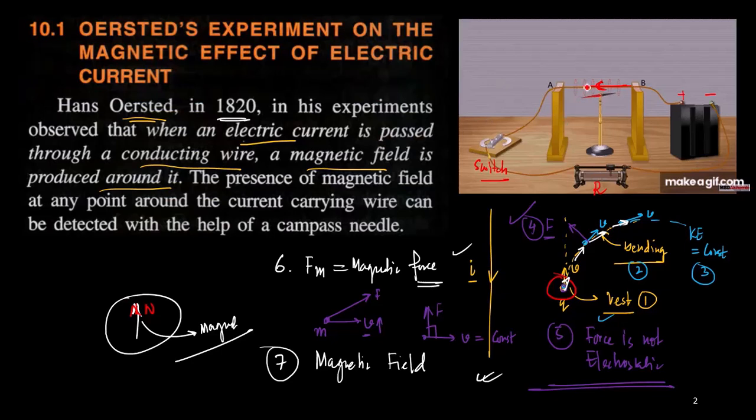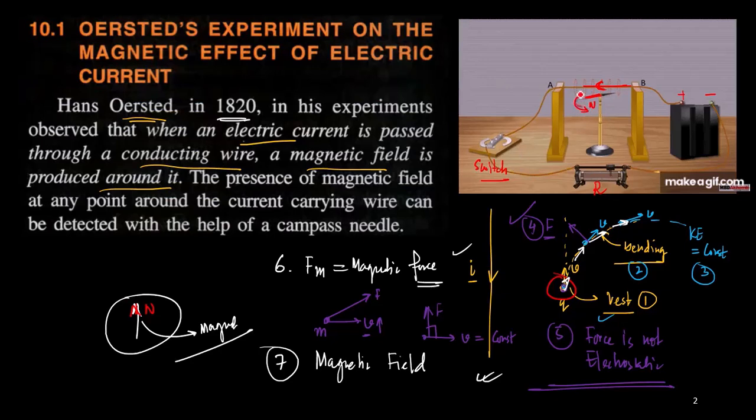Okay. Now below it, I am placing the magnetic needle. You can see that this is the red part, this is the north pole of the magnetic needle placed just below the wire. Once I switch on the circuit, the current will flow, and ultimately what you can see is that there is a deflection of the magnetic needle along this arrowhead direction.